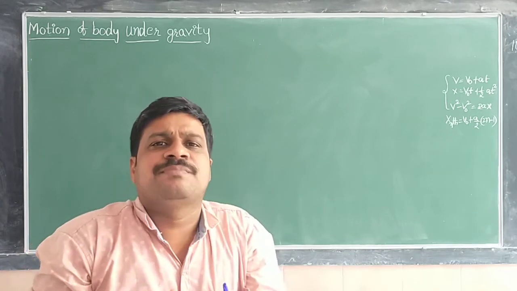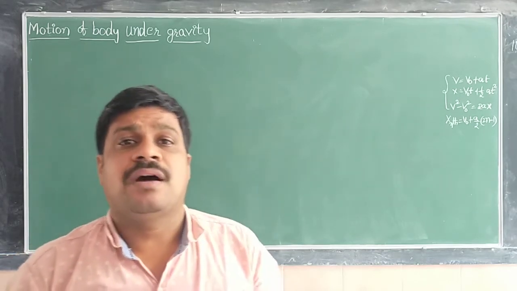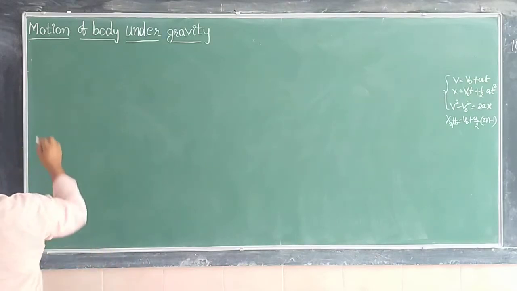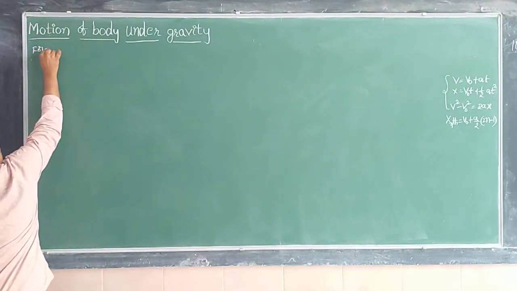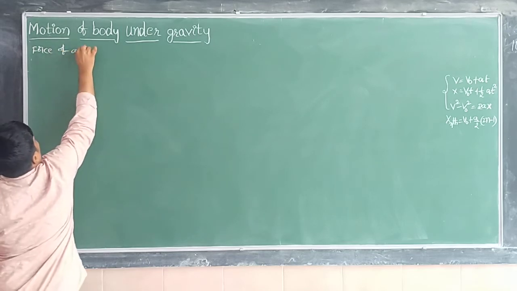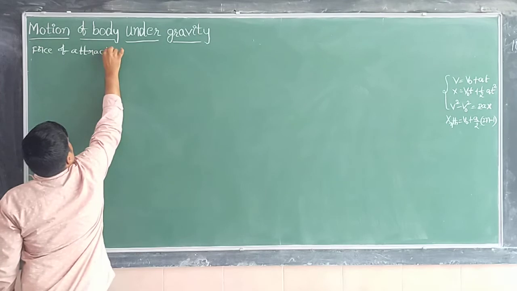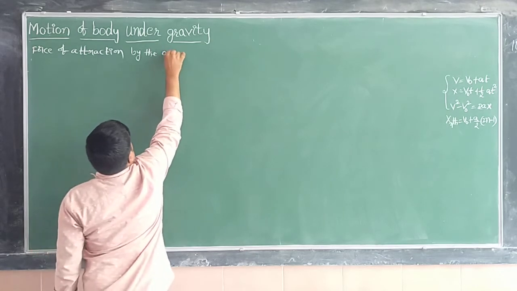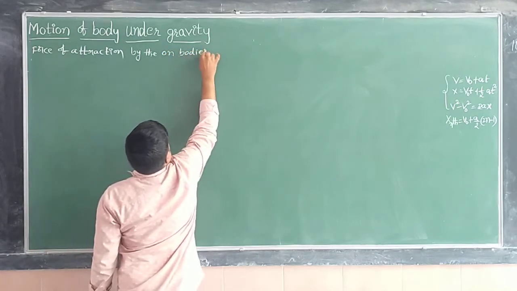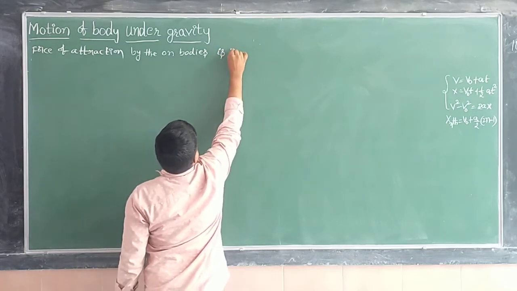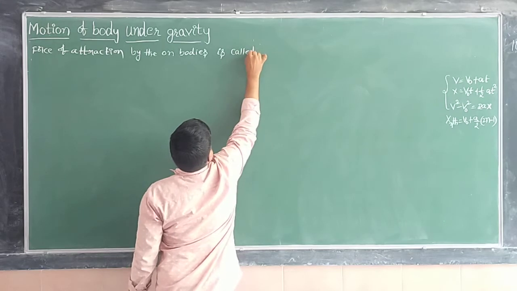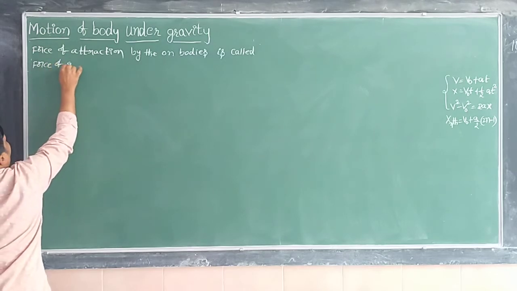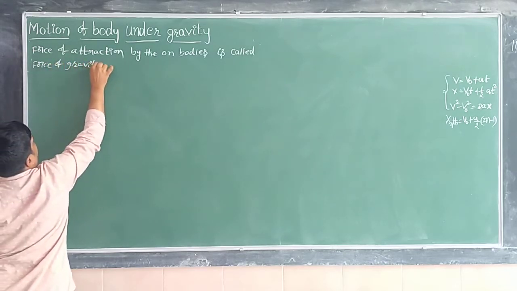Why is this happening? The force of attraction by the earth on bodies is called force of gravity. Force of attraction by the earth on bodies is called force of gravity.